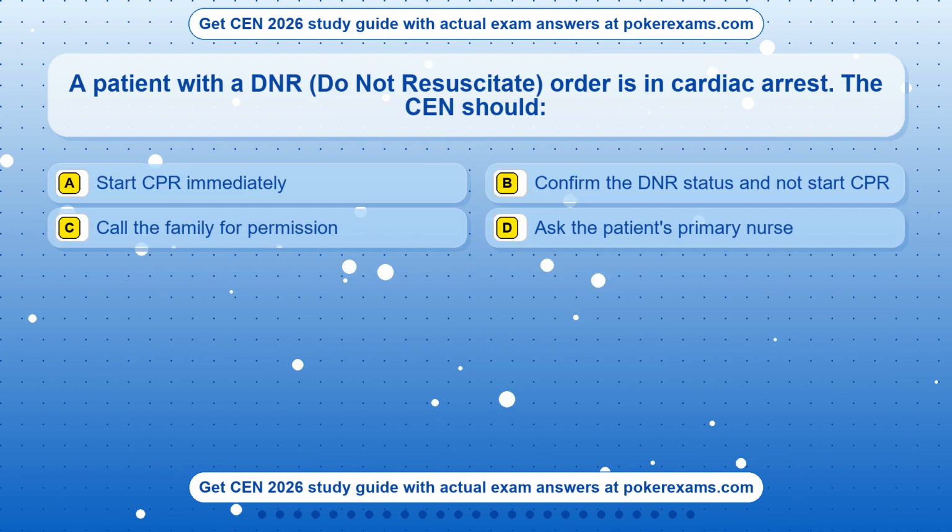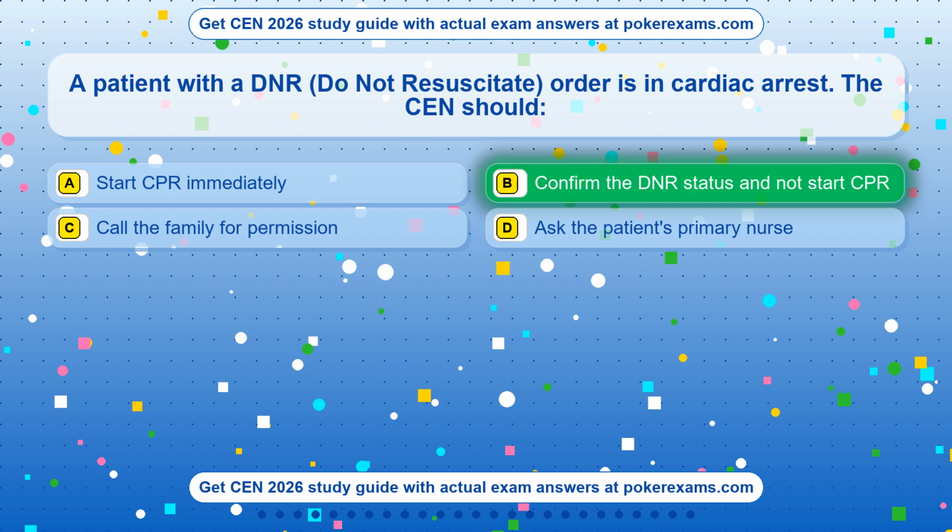Question 3. A patient with a DNR, do not resuscitate, order is in cardiac arrest. The CEN should: Option A. Start CPR immediately. Option B. Confirm the DNR status and not start CPR. Option C. Call the family for permission. Option D. Ask the patient's primary nurse. The correct answer is option B.